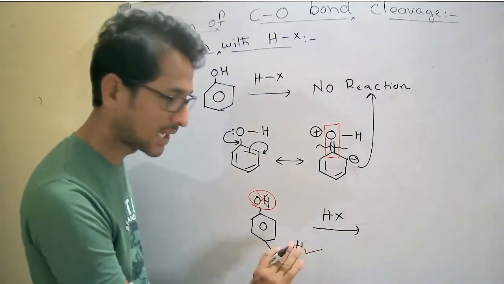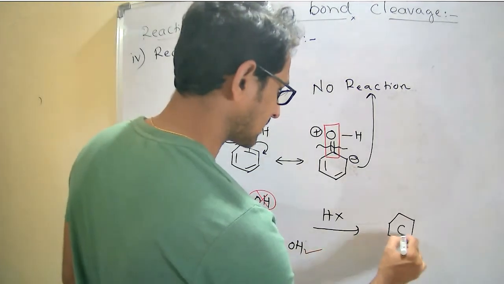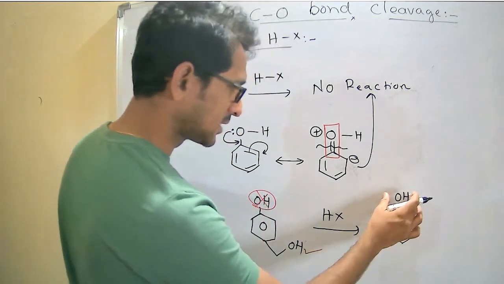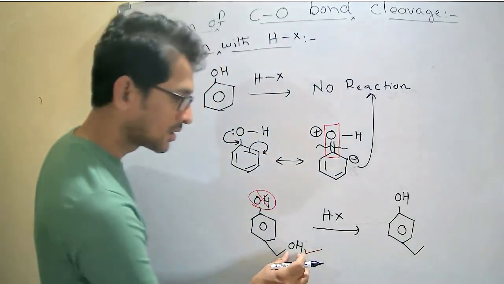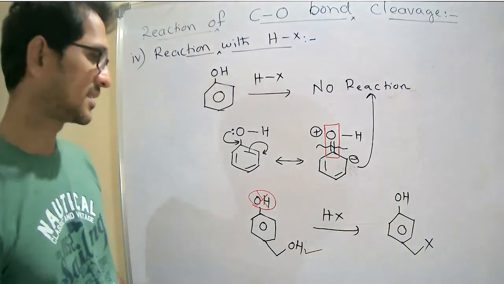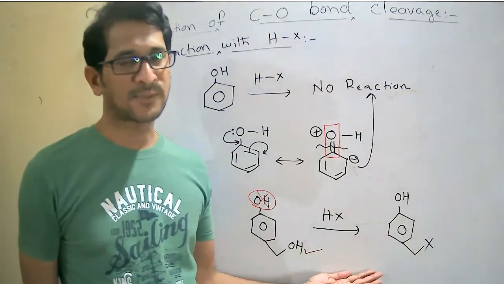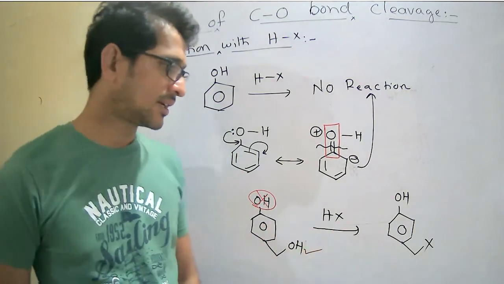There is no delocalization issue. Now that can react with the hydrogen halide without disturbing the other OH. Here removal of the water molecule takes place and gives the alkyl halide. So these are the reactions that generally come under the cleavage of the carbon-oxygen bond, right?